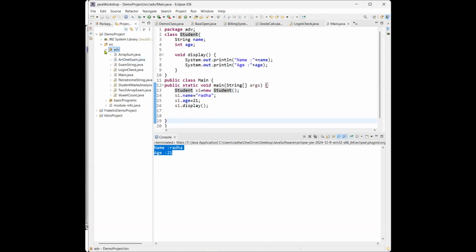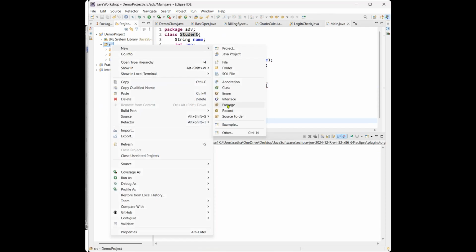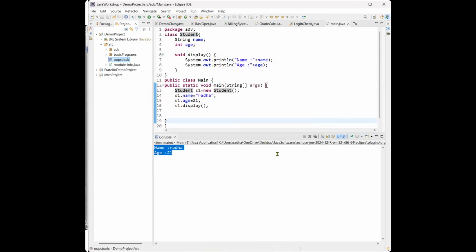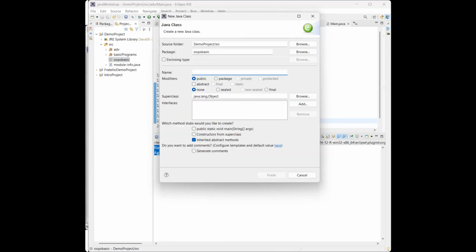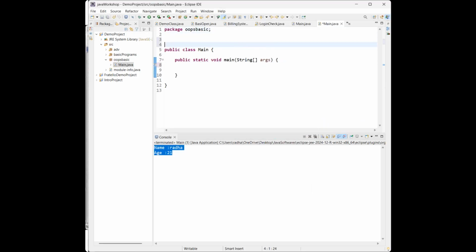Let me create a separate package, so that you can get to know. Package as oops basics. Okay, finish. So in this oops basics package, let me create one class, and that class has the main method, public static void main. Finish. Now before this, let me create one class example.